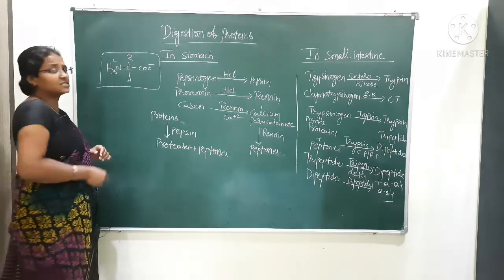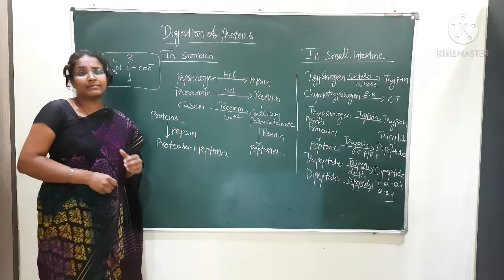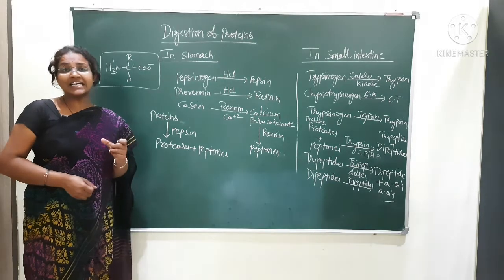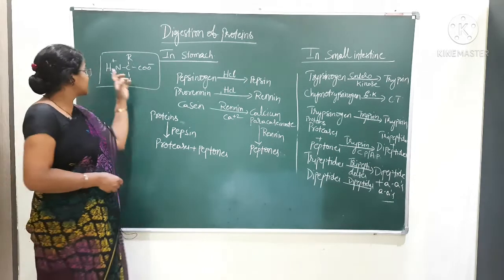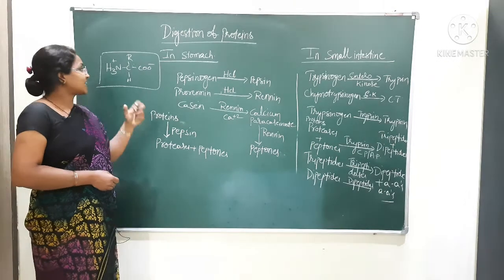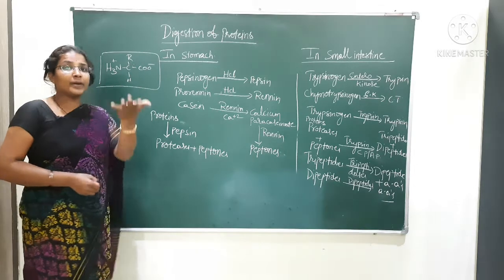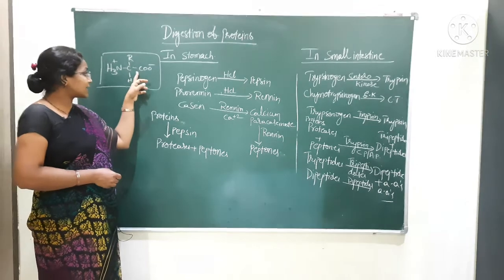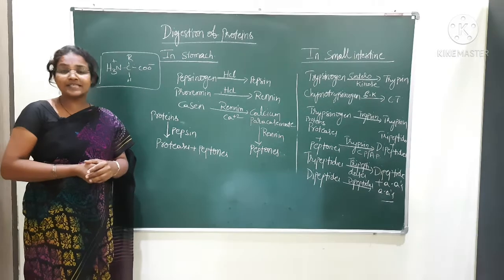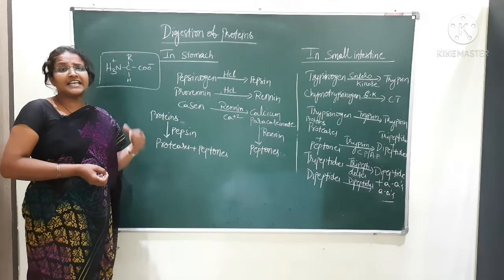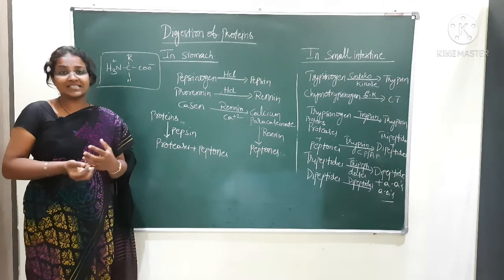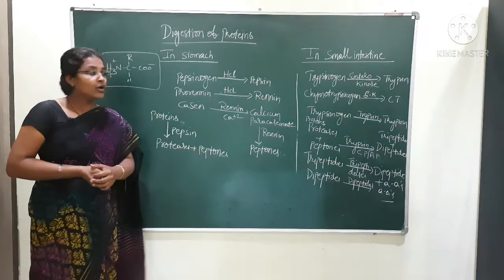These amino acids are attached to one another by peptide bonds, and they have a carboxylic end and an amino end. This is called the amino end, this is the carboxylic end. The enzymes which act on the amino end are called aminopeptidases. The enzymes which act on the carboxylic end are called carboxypeptidases. Like that, different enzymes act on proteins and convert them into amino acids. Lastly, there is a formation of amino acids.